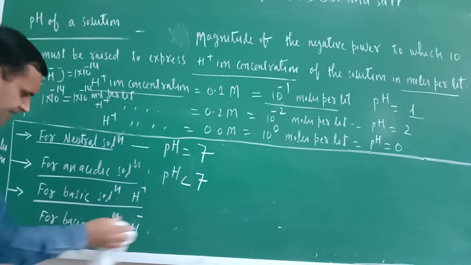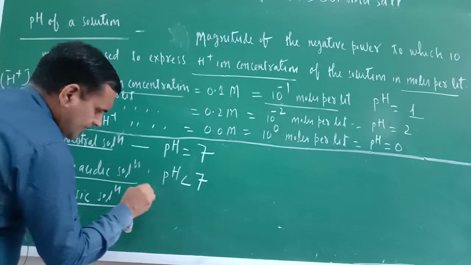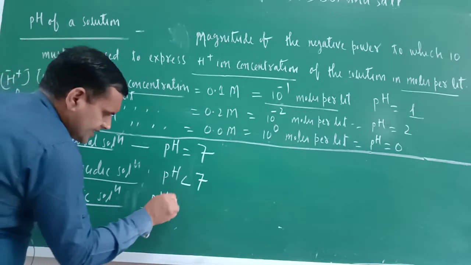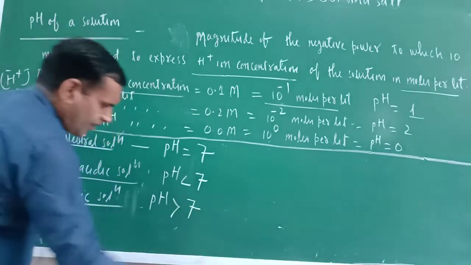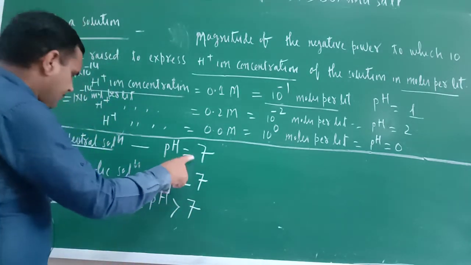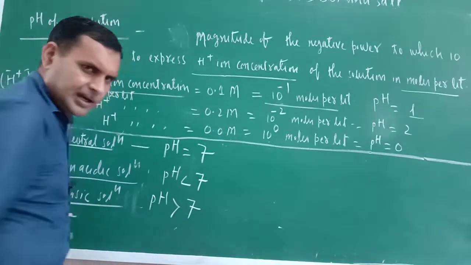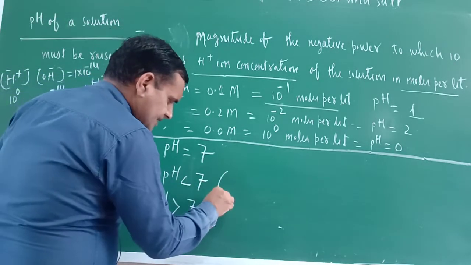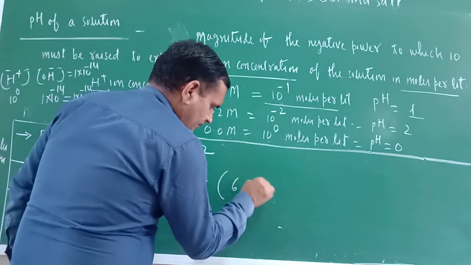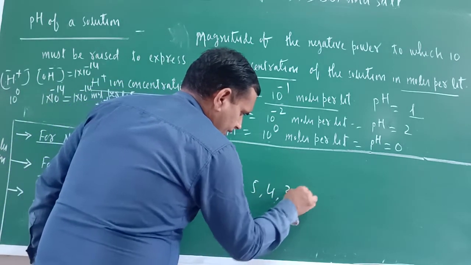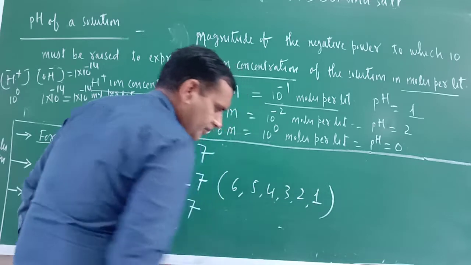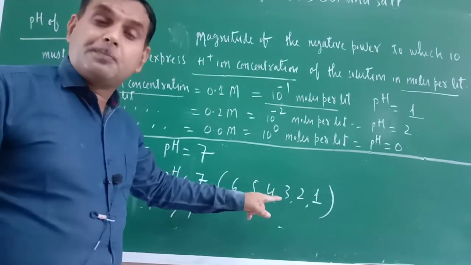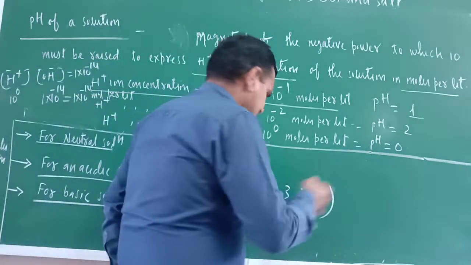For a basic solution, pH is greater than 7. For an acidic solution, pH less than 7 means we can write 6, 5, 4, 3, 2, 1. Don't write 0 here.